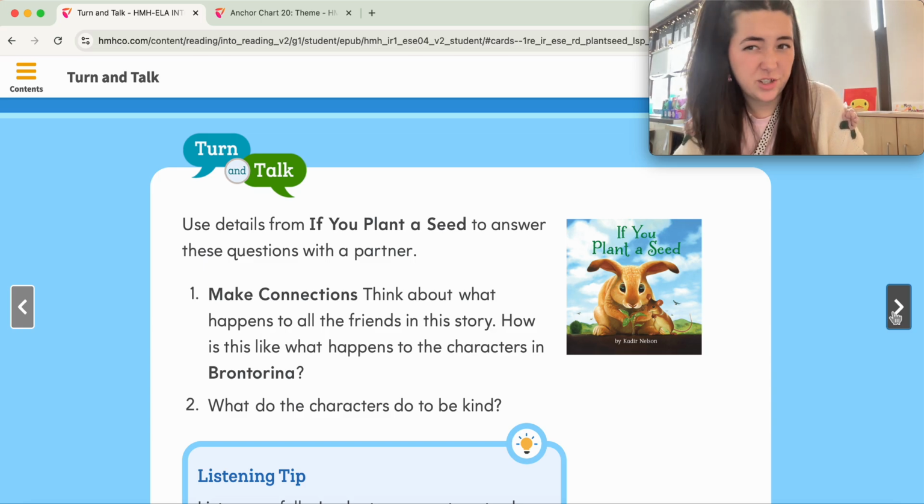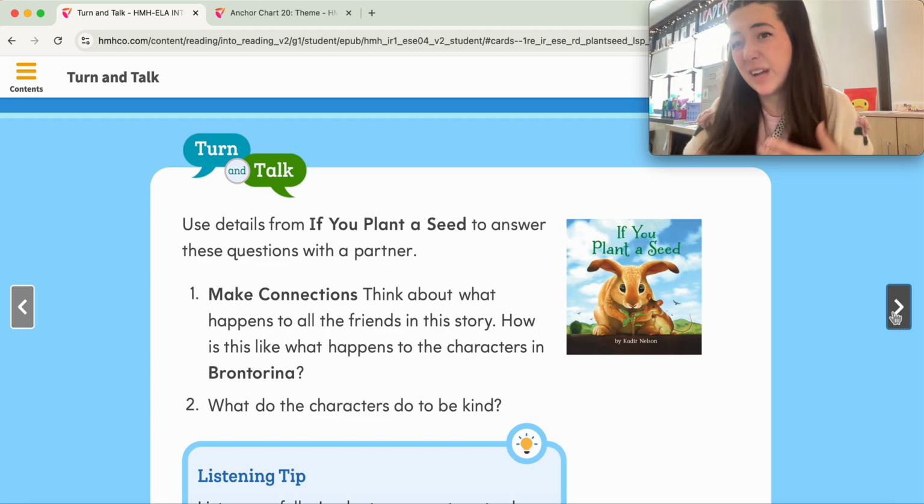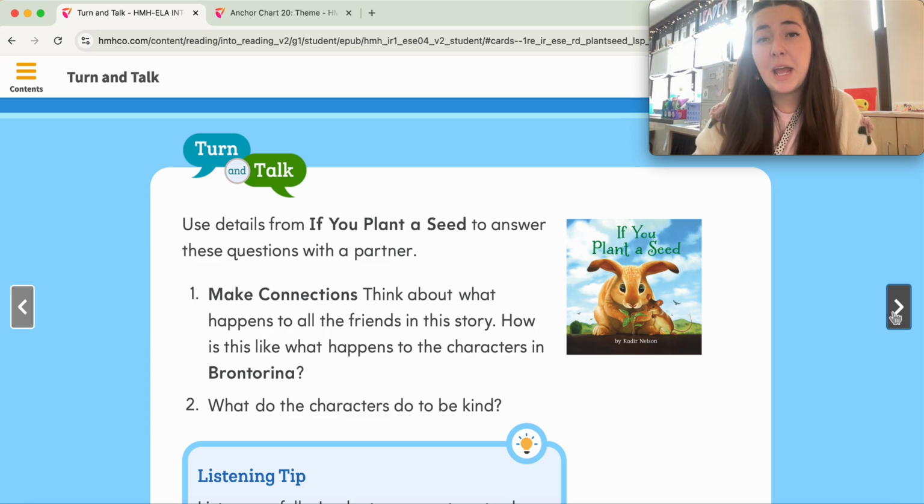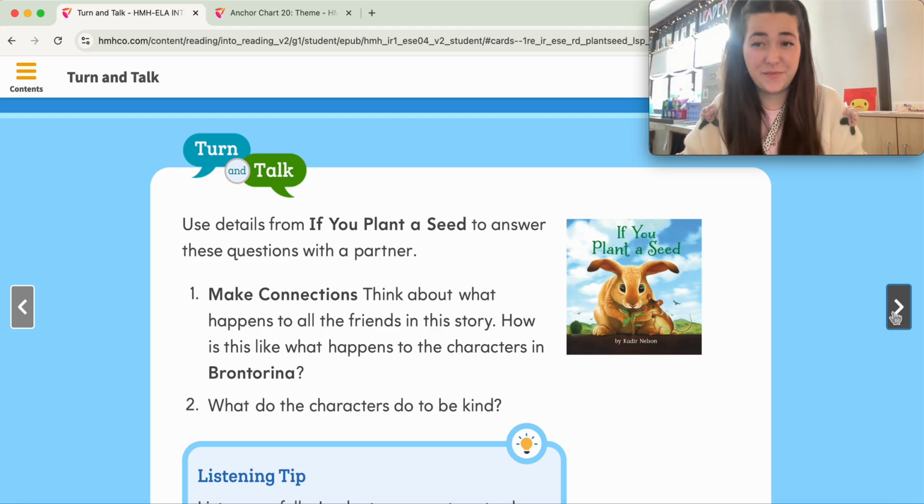That if you are selfish and if you don't share, is that planting a seed of kindness? Not really, is it? And you want to make sure that you're doing the right thing and being kind to people, because that's going to end up coming back around to you, and people are going to end up being kind to you because of that.